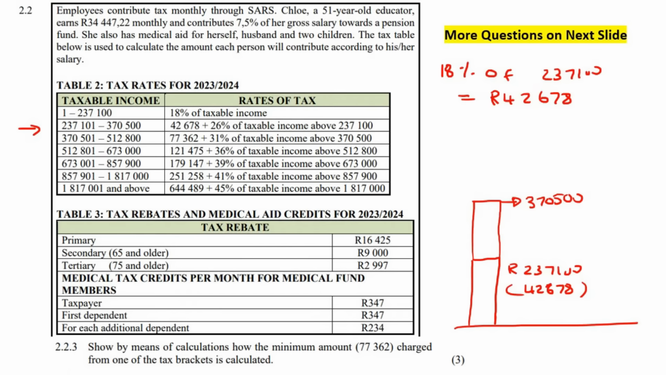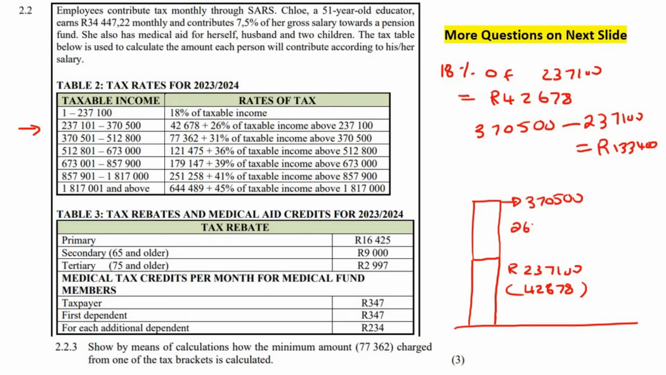So we need to try and see how much money is over here. Well, all you do is you just minus these two numbers from each other. So you just say 370,500 minus 237,100, and that'll give you 133,400. So that is how much money is inside this category over here. That's not how much the person earns. The person earns that much, but from here to here, we're going to tax this amount at a percentage of 26% and no longer 18%.